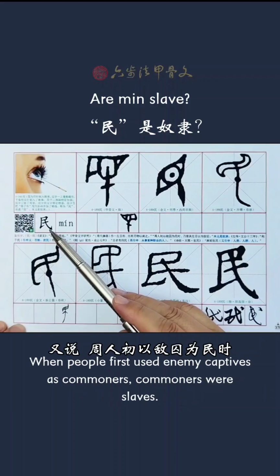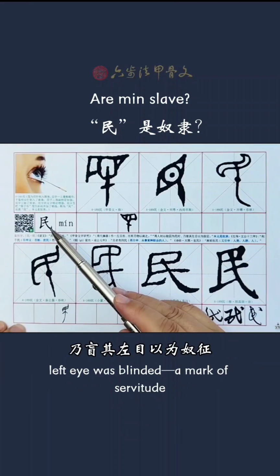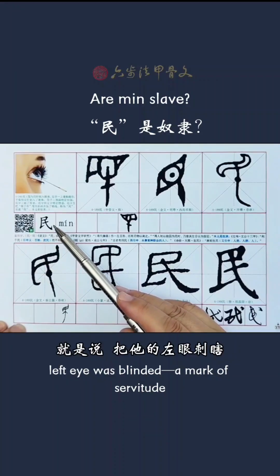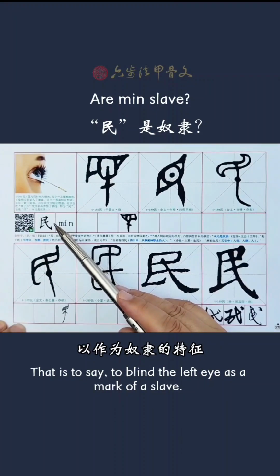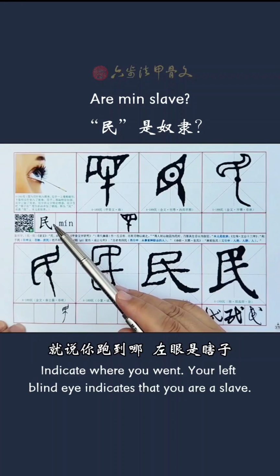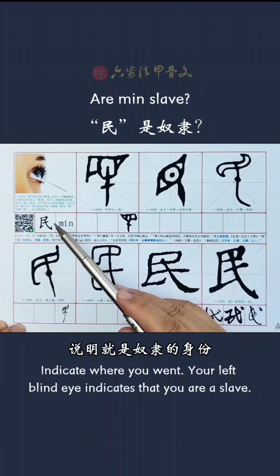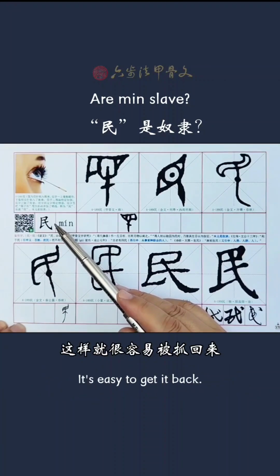When people first used enemy captives as slaves, the left eye was blinded, a mark of servitude. That is to say, blinding the left eye was the mark of a slave. Your left blind eye indicates that you are a slave.